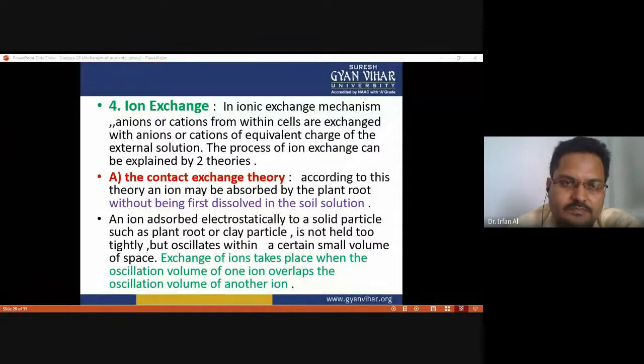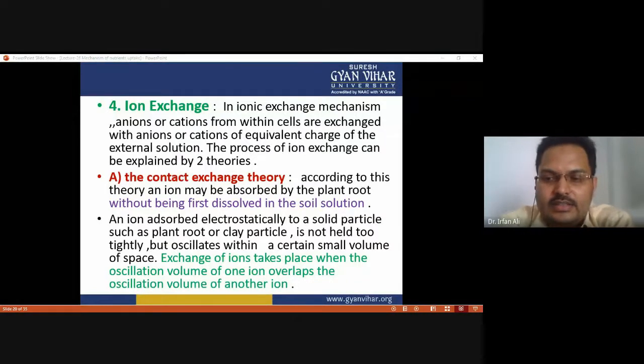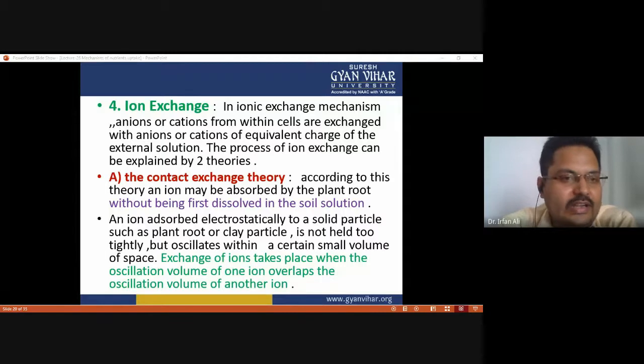So the next theory or mechanism to explain nutrient uptake into the plant. The first we have discussed is mass flow, second is diffusion, third is root extension, and fourth is ion exchange. In the ionic exchange mechanism, anions as well as cations from within cells are exchanged with anions or cations of equivalent charge of the external solution.